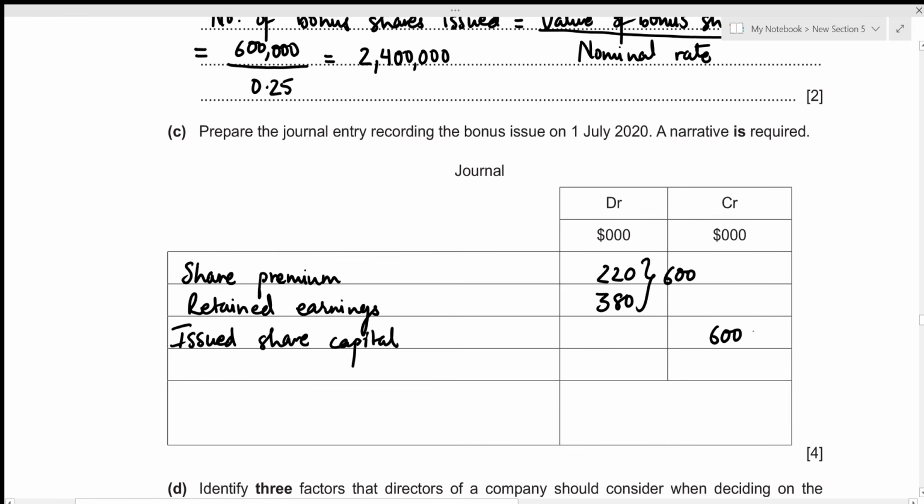So we can see that our journal is balanced now, and we need to write the narrative. So whatever transaction we're recording in this journal entry is that relating to the bonus issue made. So that will be our narration. So we can just write being bonus issue made. That's our narrative. This concludes the third part. Let's move on to the fourth one.